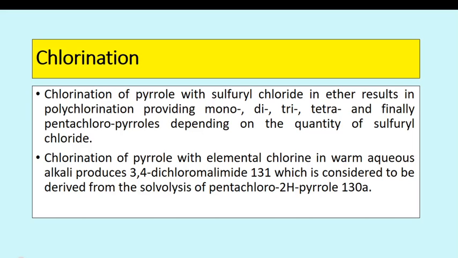Chlorination. Chlorination of pyrrole with sulfuryl chloride in ether results in polychlorination, providing di-, tri-, and finally pentachloropyrroles depending on the quantity. Chlorination of pyrrole with elemental chlorine in warm aqueous alkali produces 3,4-dichloromaleimide, which is considered to be derived from the soluble intermediate. So in further reaction we'll see structure 131, that is 3,4-dichloromaleimide.